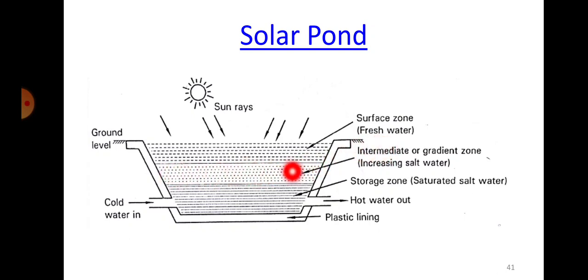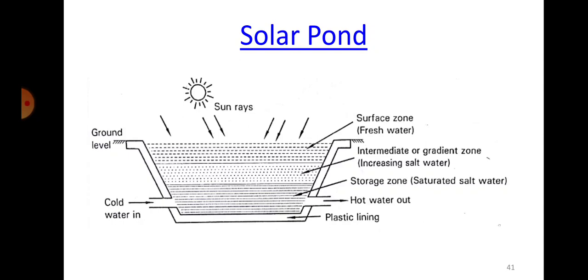This layer I'm talking about is called the intermediate layer or the gradient zone, in which the salt content is more with respect to the top surface. When you add salt, the density will increase and it will settle down. So the topmost layer is called the surface zone, the fresh water. Below that we have another zone called the intermediate zone or the gradient zone, where the salt water content is increasing.